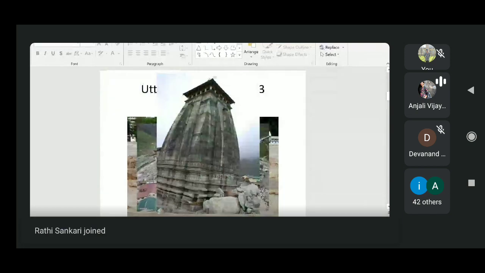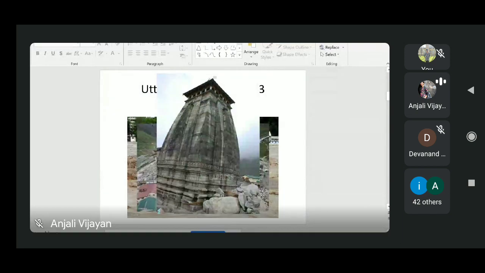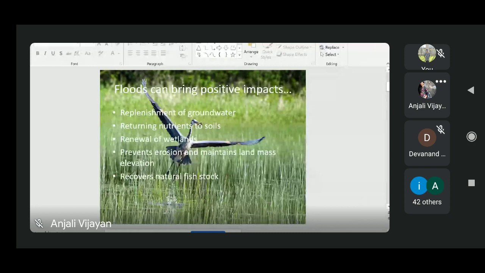So now, okay, I will put it in full screen.